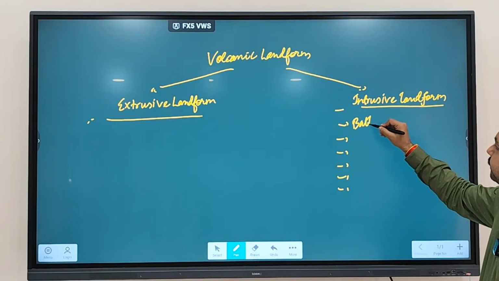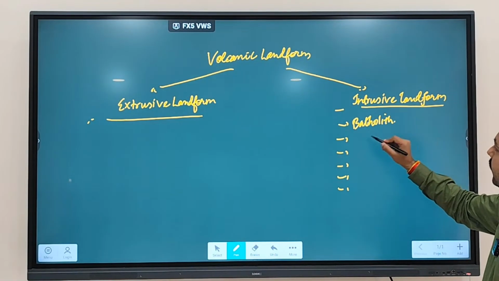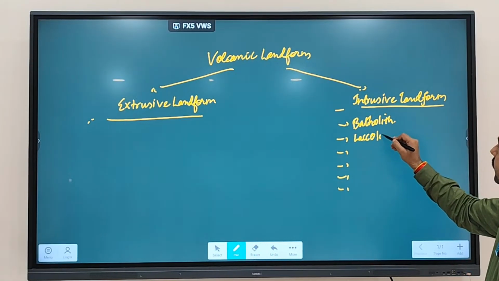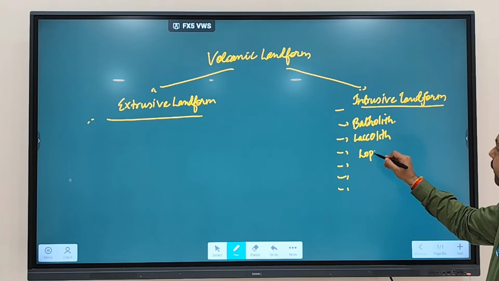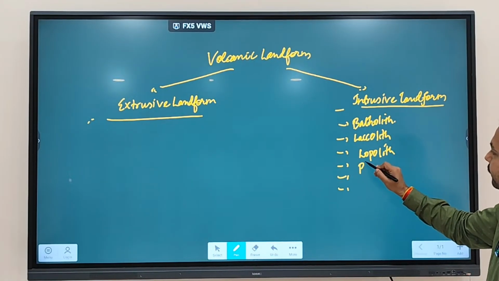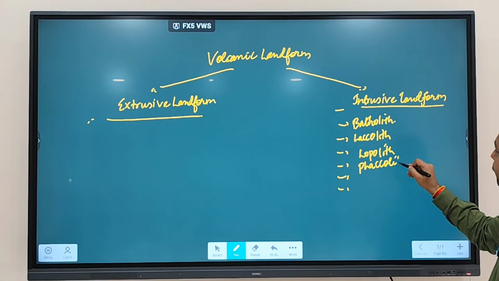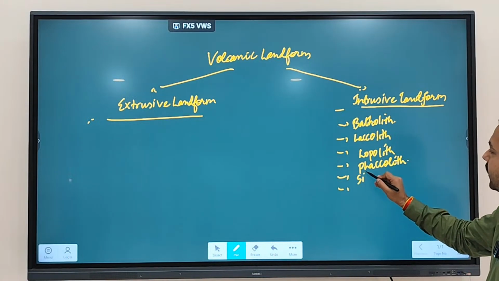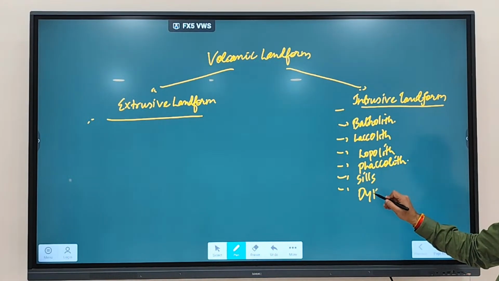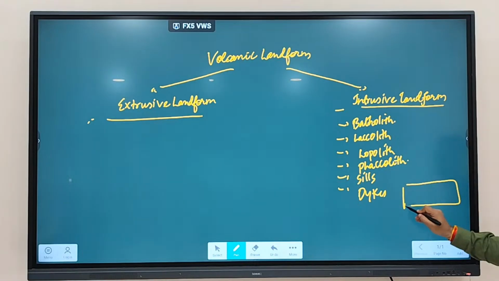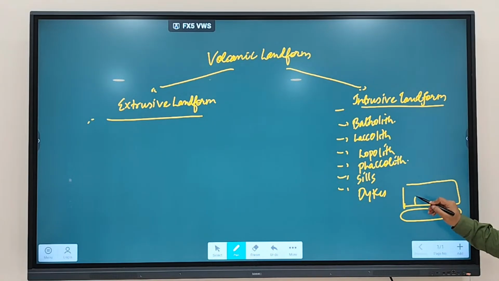Batholith, laccolith, lopolith, phacolith, then sills and dikes. So, if you remember, we discussed when lava spreads, it is going to form what? Batholith. When lava deposition is vertical, it is called a dike. When it is horizontal, then it is what? Sills. When it is wavy shape, it is phacolith.